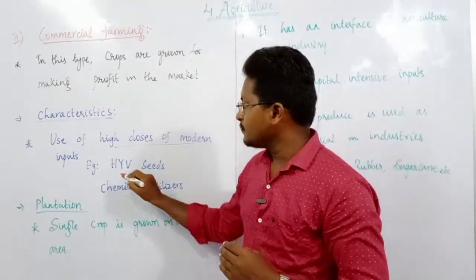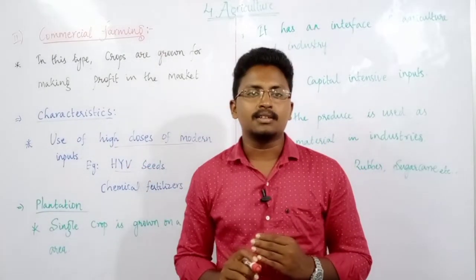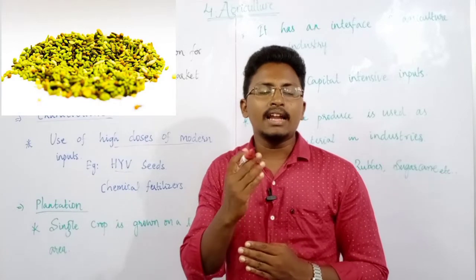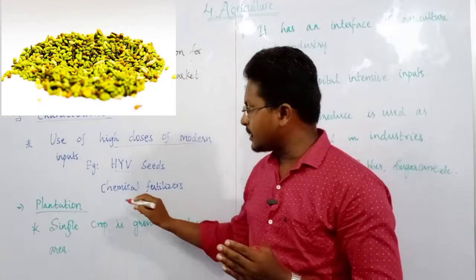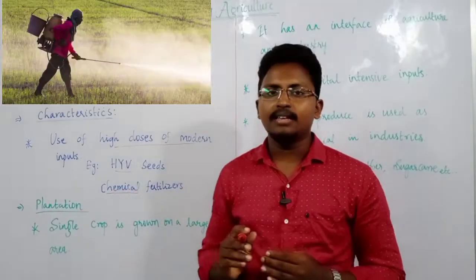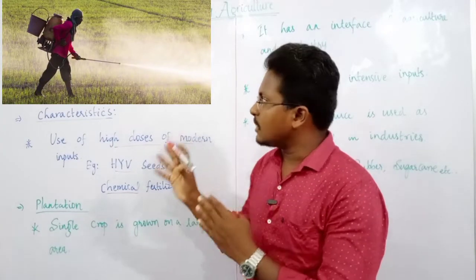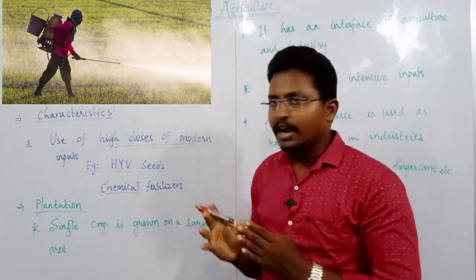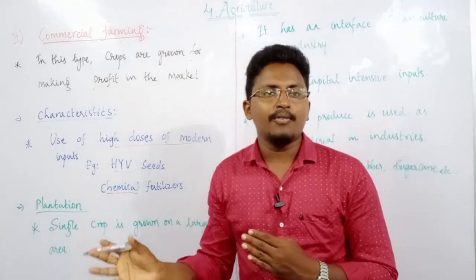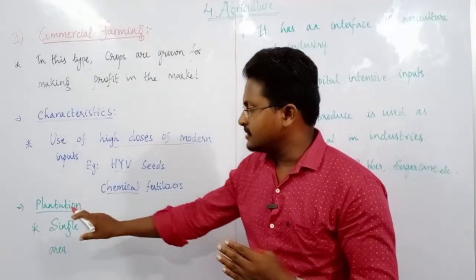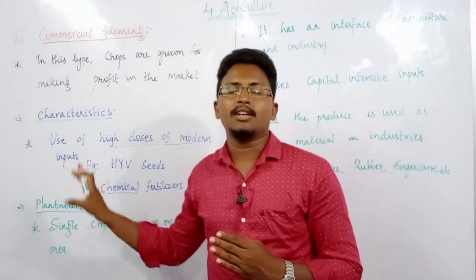For example, by using HYV seeds, or high yielding variety seeds, at the same time by using chemical fertilizers, insecticides, pesticides, etc., this commercial farming is done. And another type of commercial farming is plantations, or plantation type of farming.